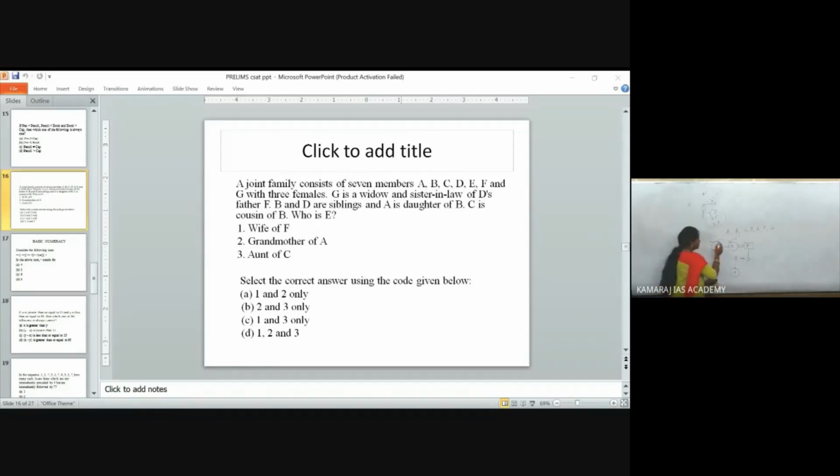Because you have 3 females, right? So this C will be a male, an uncle or aunt's son. Now our part is to know who E is, and E is a female. This part is blank, and A, B, C, D, F, G are filled here, so the remaining is E. C is nothing but an uncle or aunt's son.